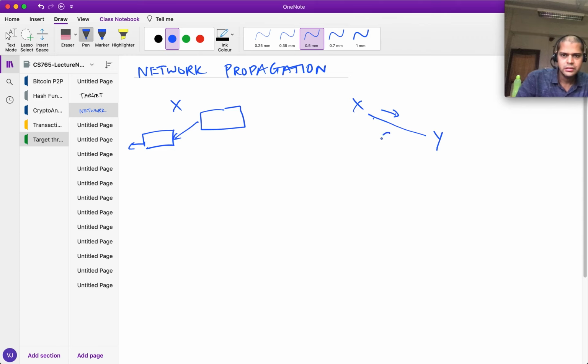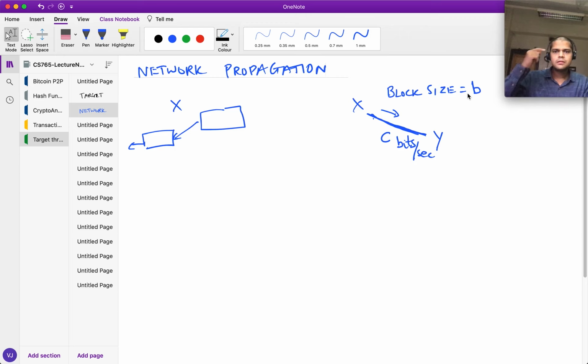Let's say that this particular path is modeled as a single pipe. It's an approximation. We are not modeling all the routers and so on along the way, but let's say that it has C bits per second bit rate, and let's say that the block size is B. So how much time is it going to take for the block to go from here to here?